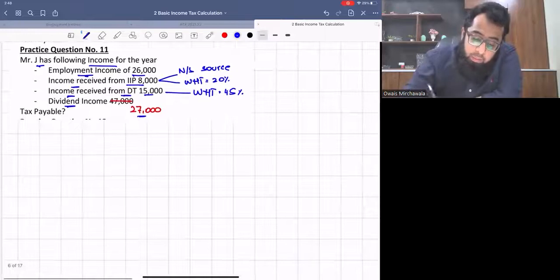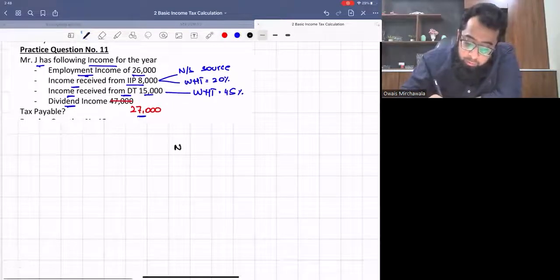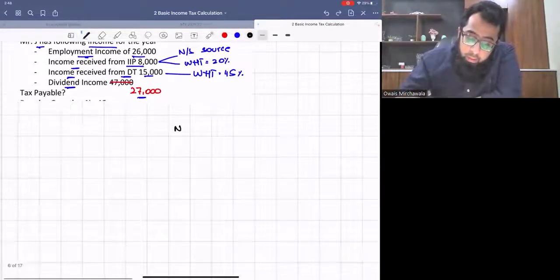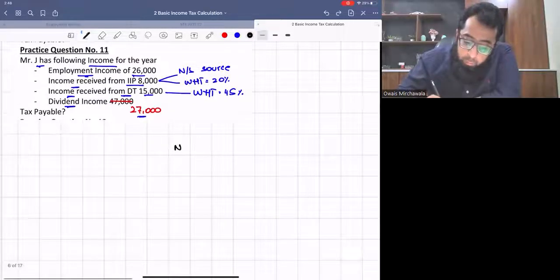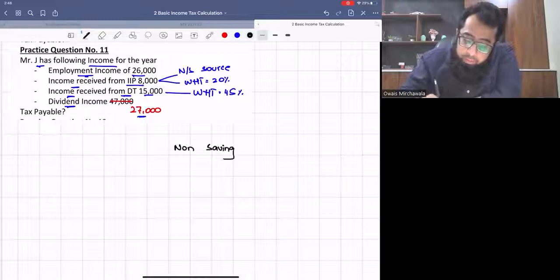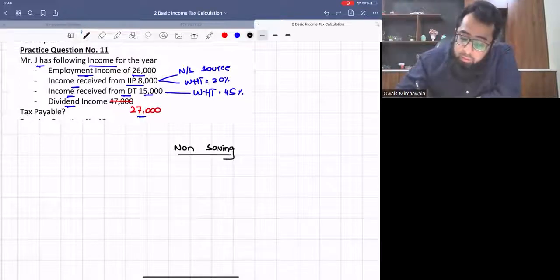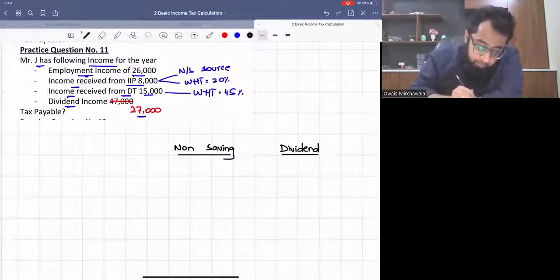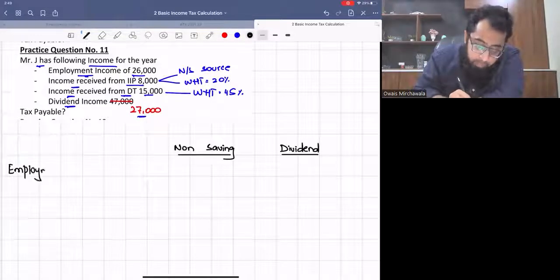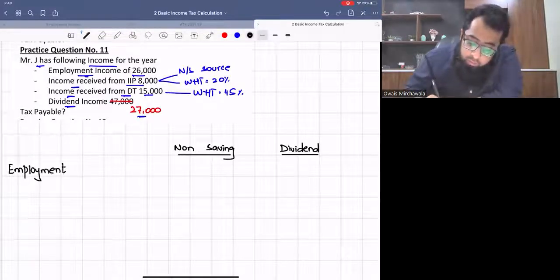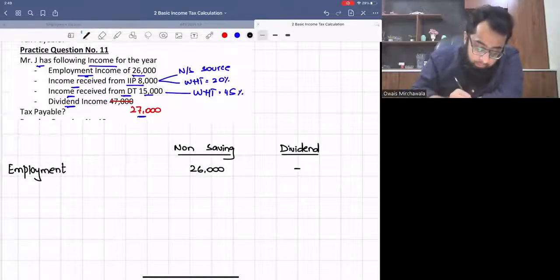Let's look at the question. I want you all to concentrate on it. There will be two heads of income involved. One is non-saving. And obviously, we haven't studied the saving income, the interest income, yet. So till here, the questions involve only dividend income. Now, the employment income goes in non-saving, 26,000.